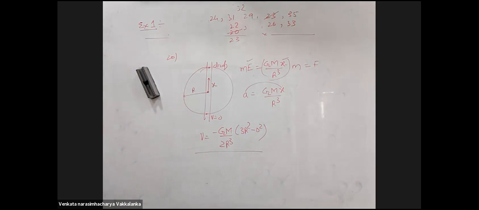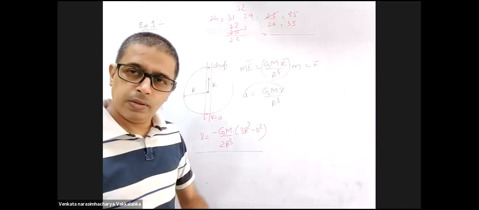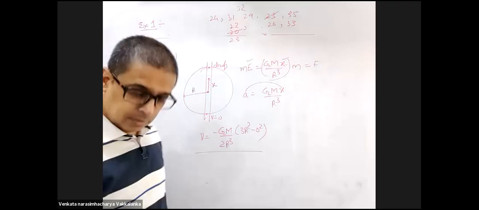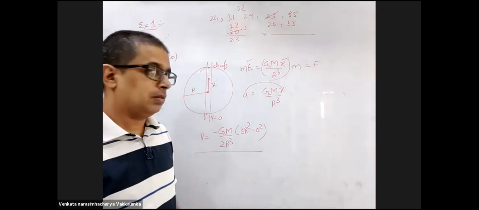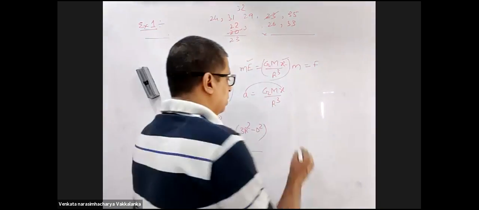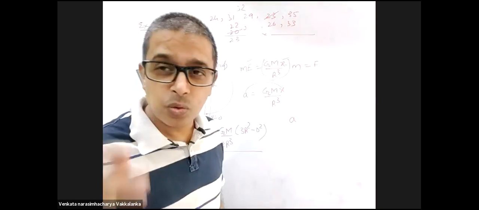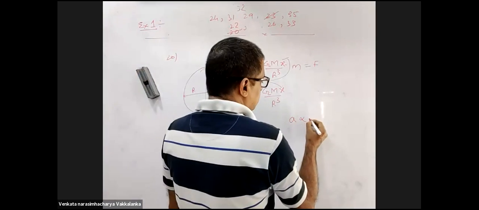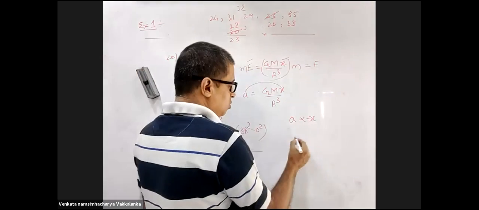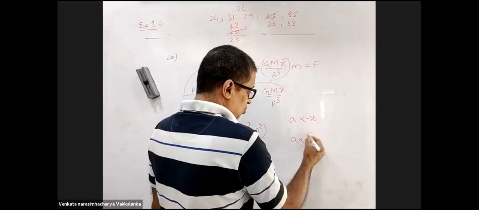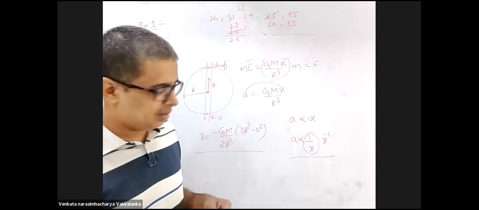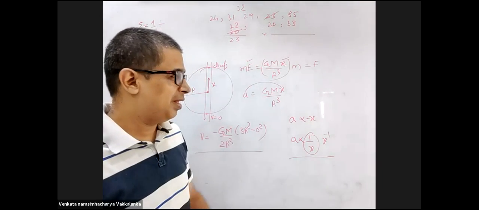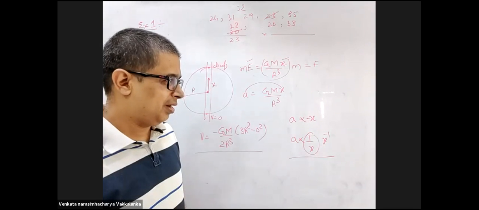So this is an SHM, right? One after one, please. So can't I say that acceleration is proportional to minus x, and minus x means inverse proportion, no? Acceleration directly proportional to minus x is not inversely proportional to x. This is x to the power minus 1. You can't call it direct proportion either. When x is increasing, acceleration is decreasing.